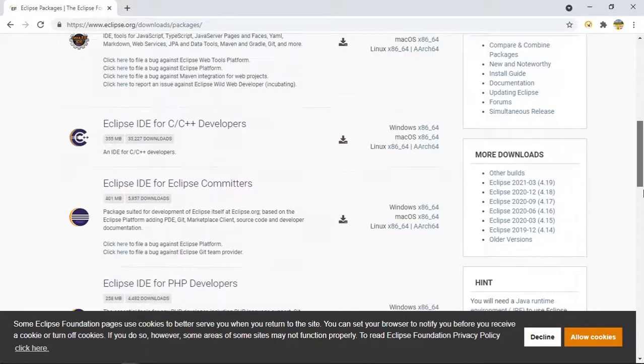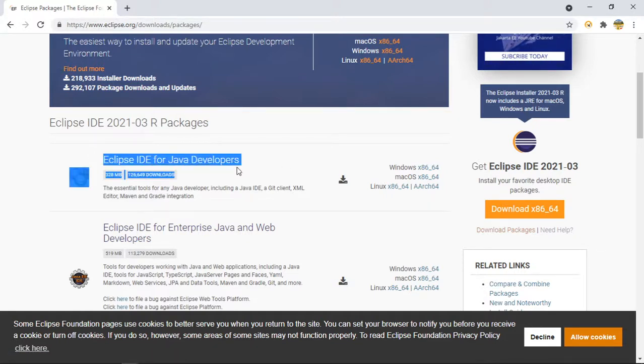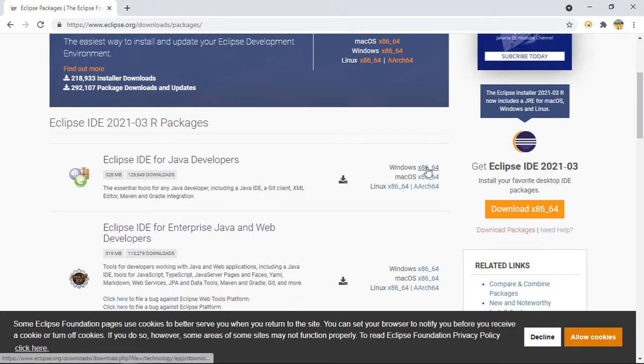There are many versions here, but I am using this one. This one seems very stable to me, and it will have all the files which we require. If you are working on Windows, you can download this one. If you are working with Mac operating system or Linux, these are the three versions they have given. I am working on Windows, so I will simply click this.